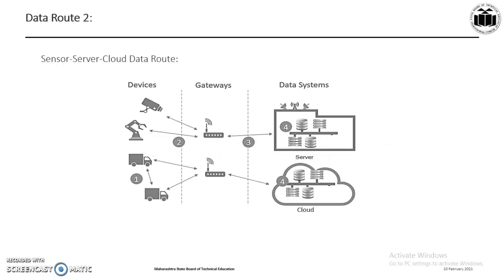The second route available is sensor to server and then to the cloud. In this system, it has 3 level architectures: devices, gateways, and data systems. The data moves between these levels through 4 types of transmission channels. As you can see in the diagram, the first is between device to device, the second is between device to gateway, the third is between gateway to data systems, and the fourth is between different data systems.